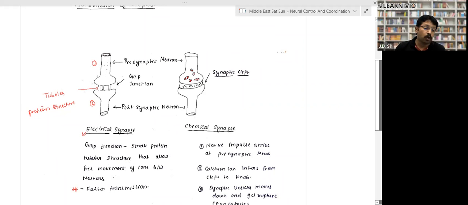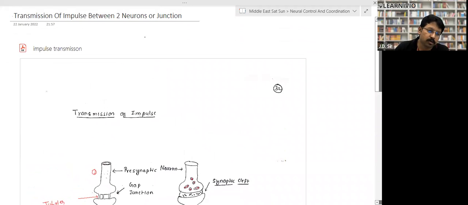It is the part of one neuron, right? It may be the root of one neuron. And the other one is the postsynaptic neuron, meaning this is the dendrite of another neuron. So how does the information transfer from one neuron to another neuron? Remember, I have already told you, when I was teaching you, that if there are two neurons, information will flow from one neuron to another neuron.